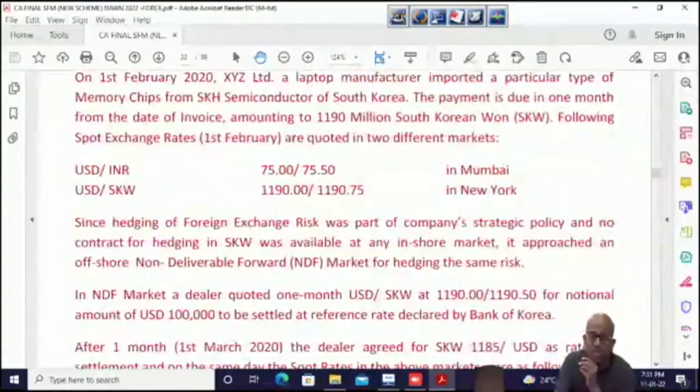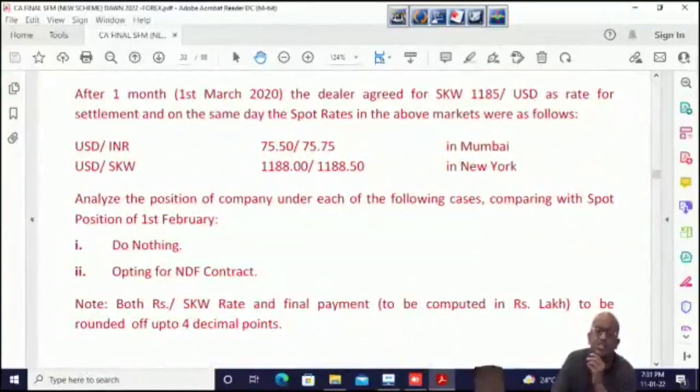The initial rate was 75.5 by 1190. And the final rate was 75.75 by 1188. The difference of those 2 rates, multiplied by 1190 million, you have to find in lakhs. That comes to 4 lakhs something. That is the loss.